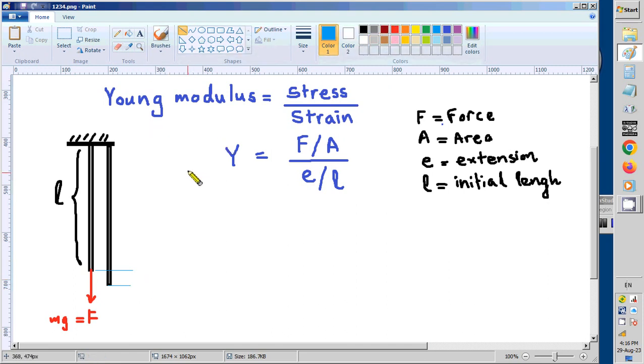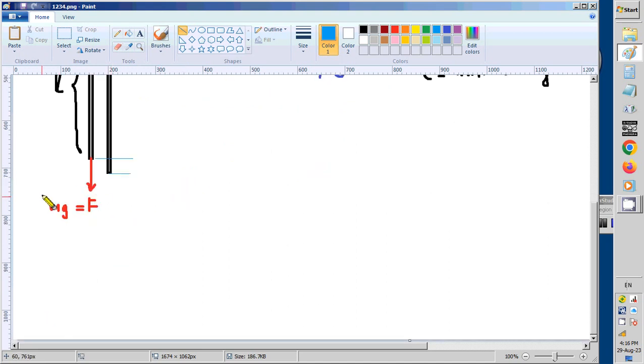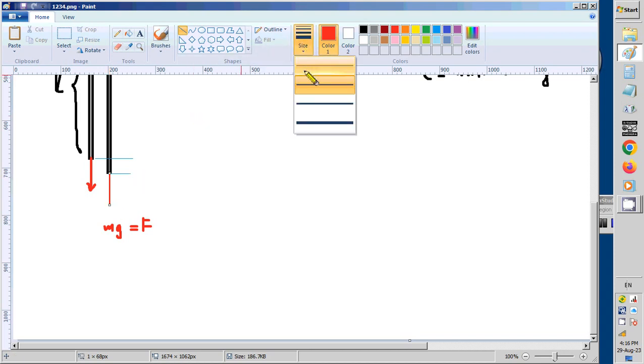Initially this F is 0 actually. After coming to the equilibrium position, we can measure this force as mg, because as soon as we hang this weight, the wire goes to the extension and comes to the equilibrium position. It takes a very tiny little time, so we can't see this.